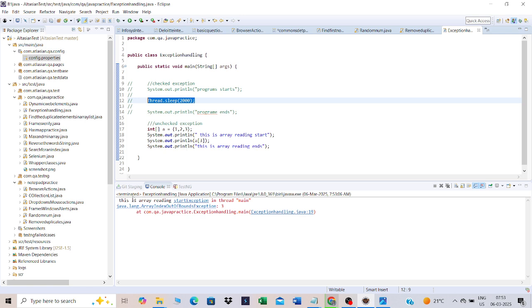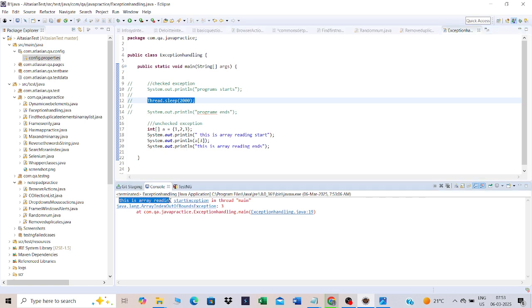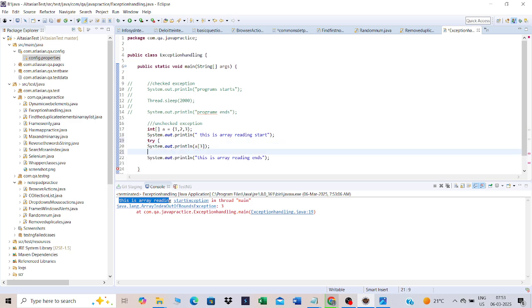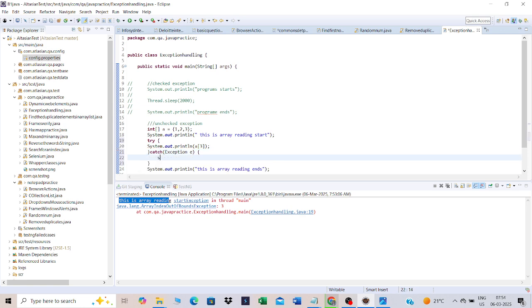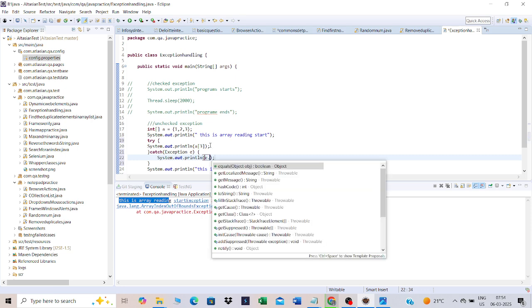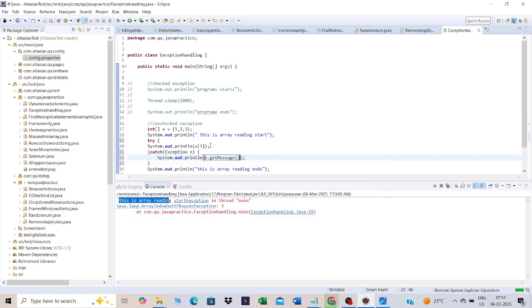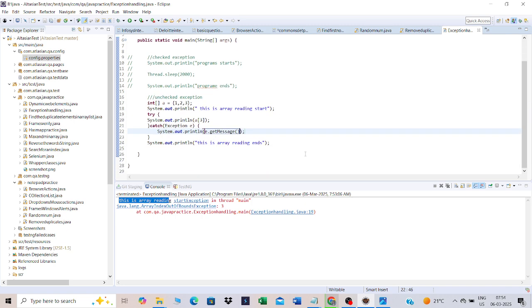So here, array reading starts is printed, but the next line did not print and this line also did not print. How do we handle that? Very simple, guys. The same thing: put it in a try block and a catch block. Here you don't have to worry; generally you put Exception. You don't have to go through too much about how many types of exceptions there are and what all these exceptions are. At beginning level it's not much required. As and when your experience goes up, you can go through it.